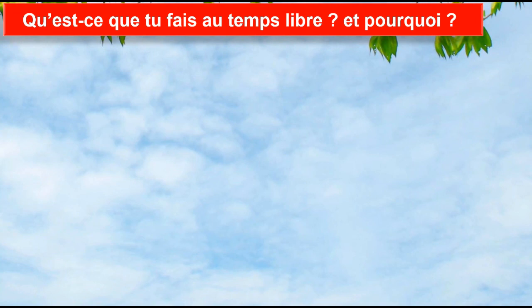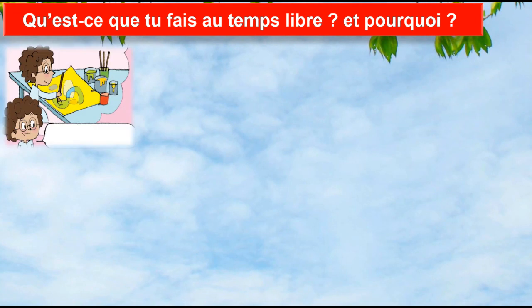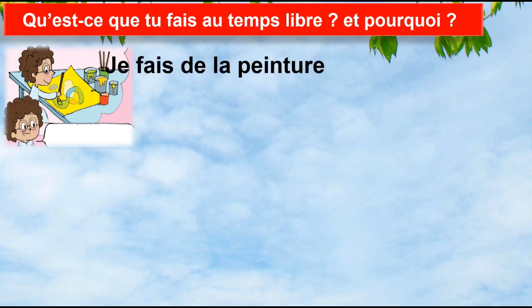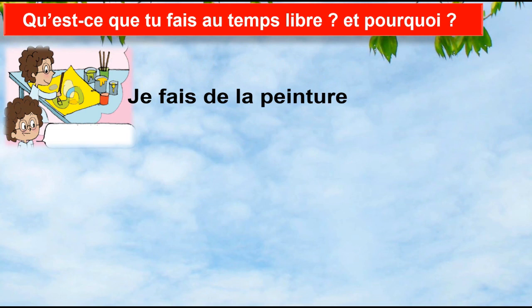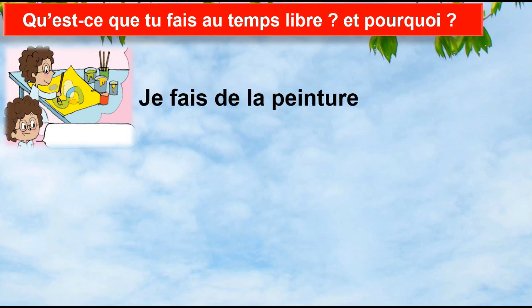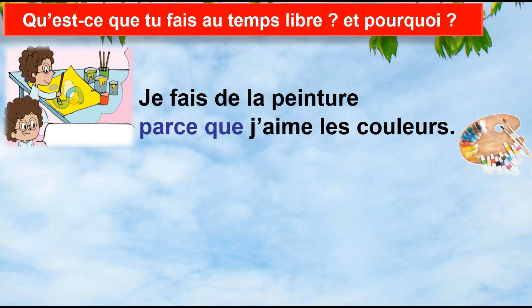So we have others. Qu'est-ce que tu fais au temps libre et pourquoi also? For this one, I say someone painting. I say je fais de la peinture. If I talk about he or she, I say il or elle fait with T. Je fais de la peinture. Peinture, painting. Parce que j'aime les couleurs. Because I love the colors.